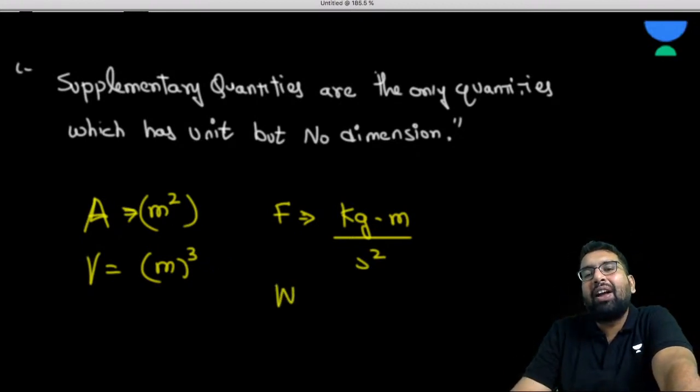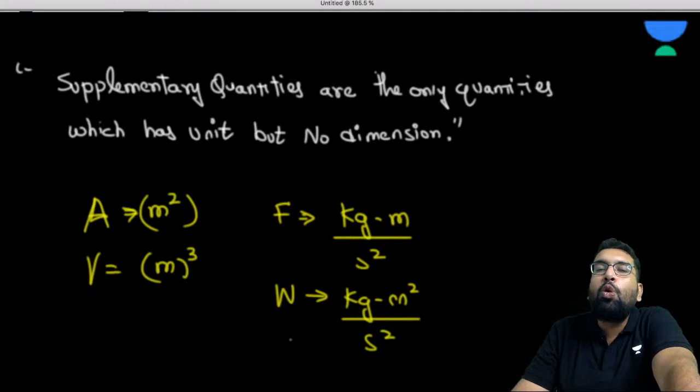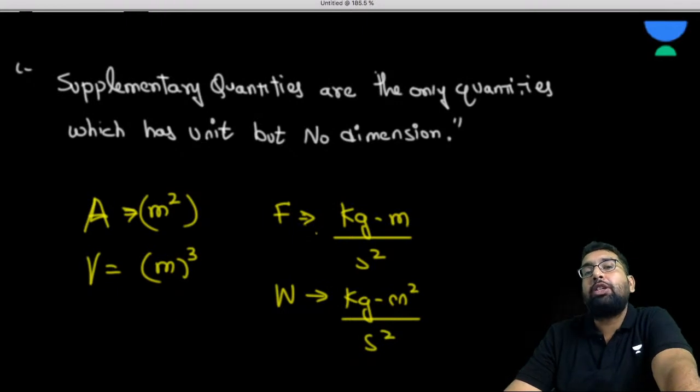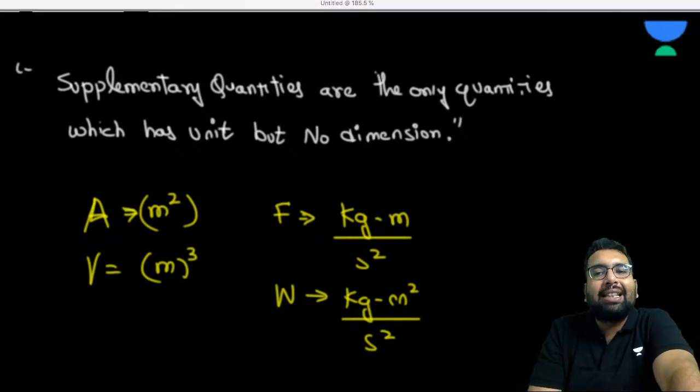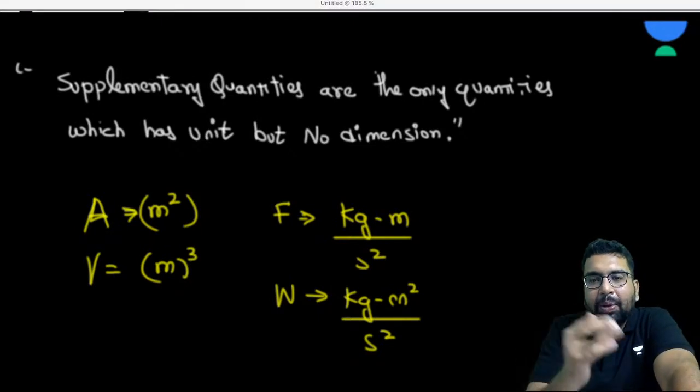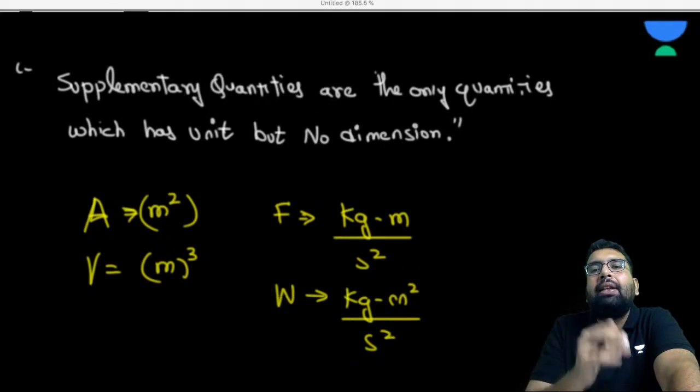Remember that. Work is what? Kg meter square per second square. So in this whole world of physics, again I am saying, any quantity which has some unit must have dimension, except the supplementary quantities, that is angle and solid angle.